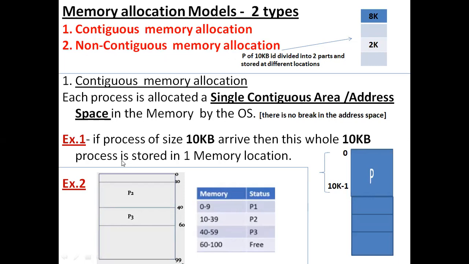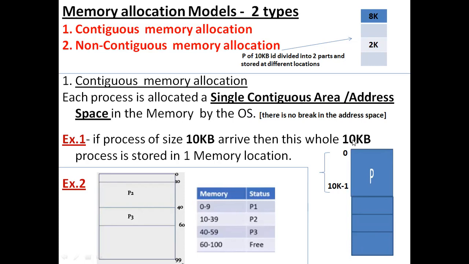So the first concept, let me deal with contiguous memory allocation. As the name itself indicates, each process is allocated a single contiguous area or address space in the memory by the operating system. Hence the name contiguous is being used here. So the locations, whatever we have inside the main memory.